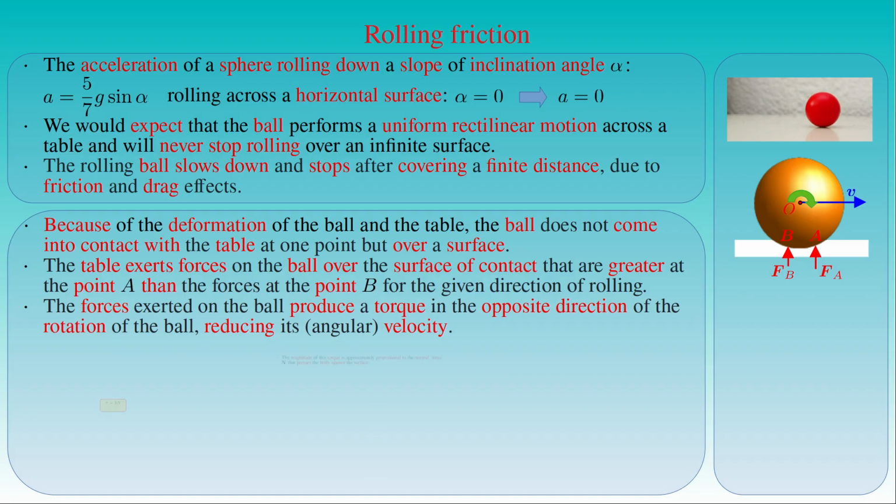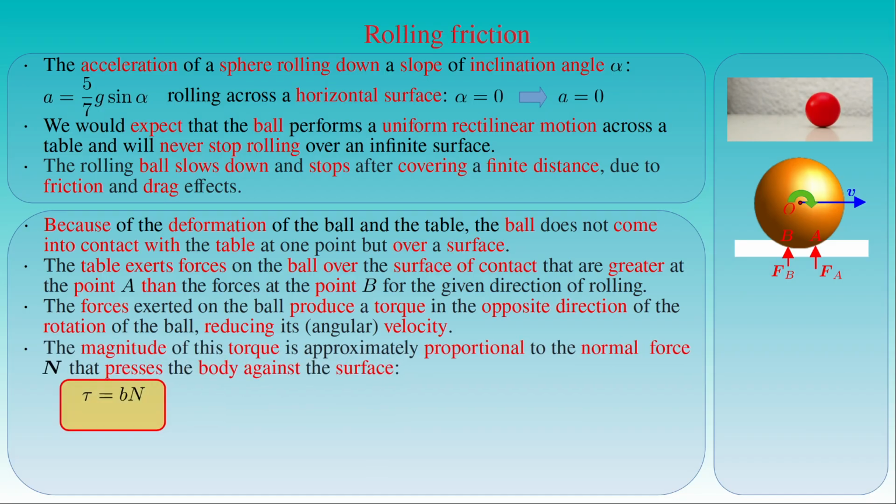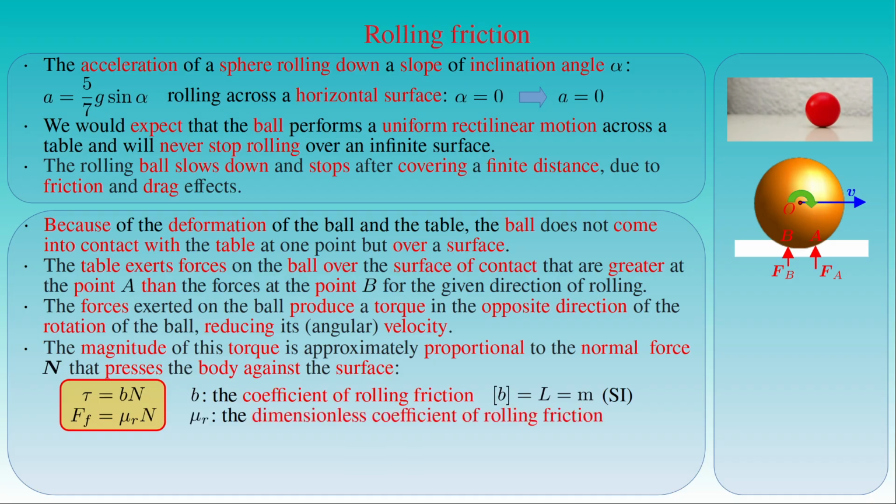Experience also shows that the magnitude of the torque tau with respect to the instantaneous axis of rotation of the ball is approximately proportional to the force N that presses the body against the surface. The proportionality constant denoted by the letter B is known as the coefficient of rolling friction that depends on materials and geometry. The dimension of this coefficient is length and its SI unit is meter, although millimeter is more frequently used in practice. Alternatively, the rolling resistance can also be described by the equation stating that the frictional force F sub F is directly proportional to the normal force N, where the dimensionless constant of proportionality μ is called the coefficient of rolling friction as well.